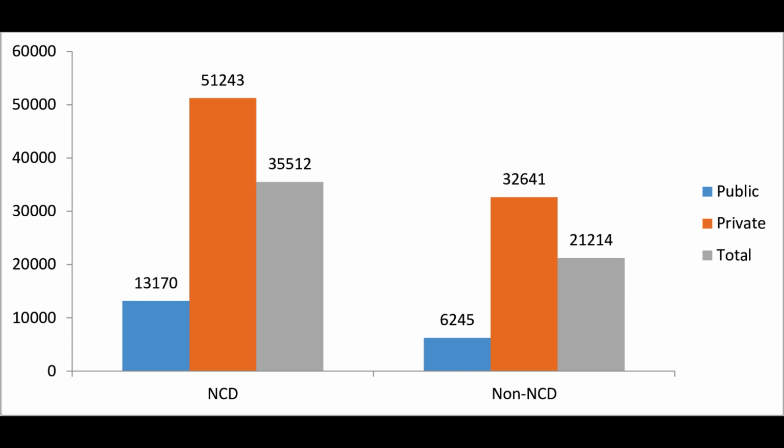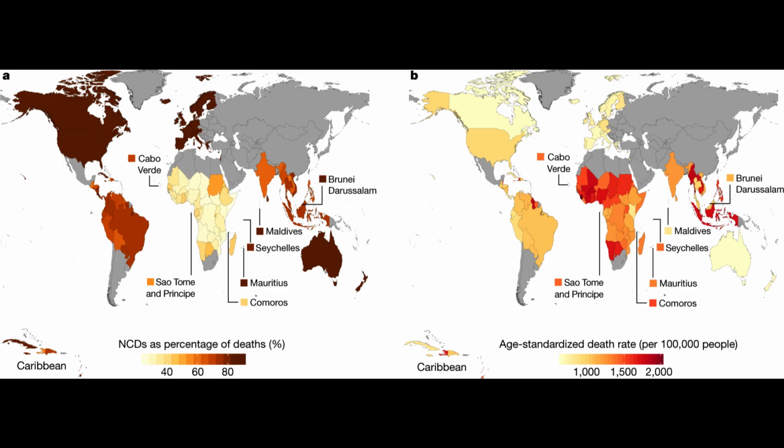The economic burden of NCDs is also compounded by the fact that they disproportionately affect people who are already marginalized, including those living in poverty, older adults, and people with disabilities. This can exacerbate existing inequalities and create new ones. Furthermore, the burden of NCDs is not limited to the healthcare sector alone. It also affects other sectors, such as agriculture, transportation, and education.